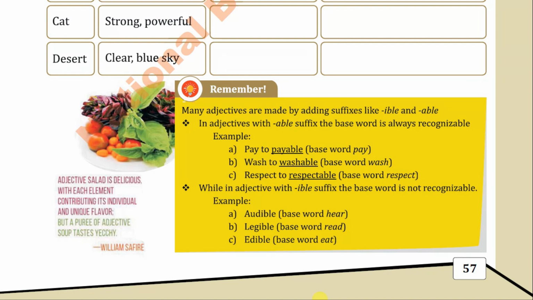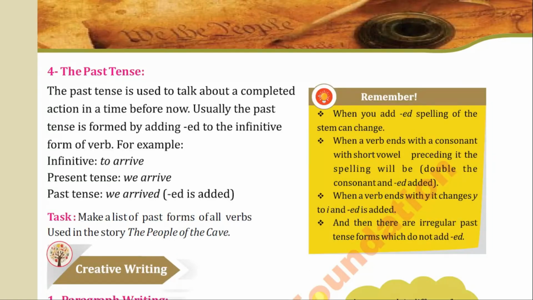Now come to the next page, that is page number 58. The past tense that is given over there. Yes, I'll tackle all these tenses in the series in which we will talk about all the tenses. Anyhow, as this is given in your book, the past tense is used to talk about a complete action in a time before now. Usually the past tense is formed by adding ed to the infinitive form of the verb.